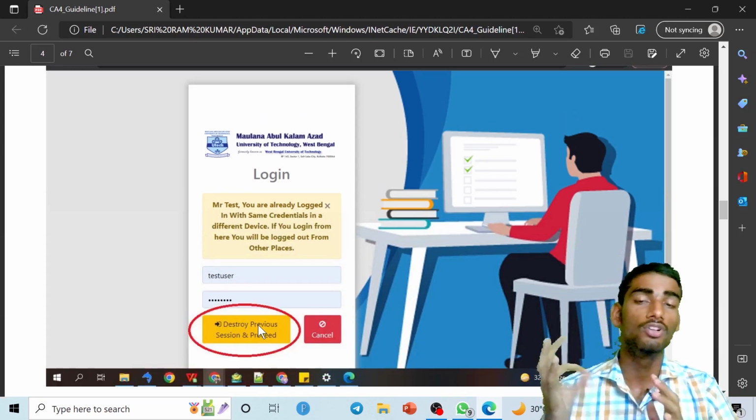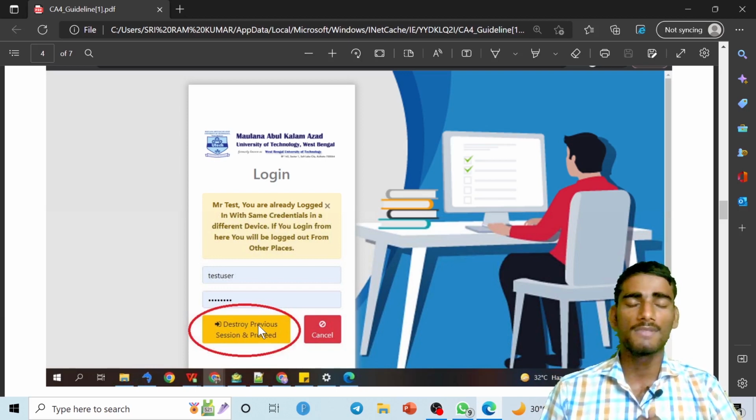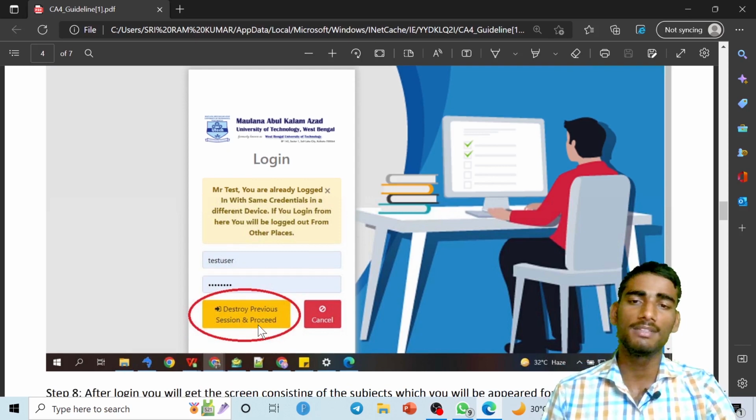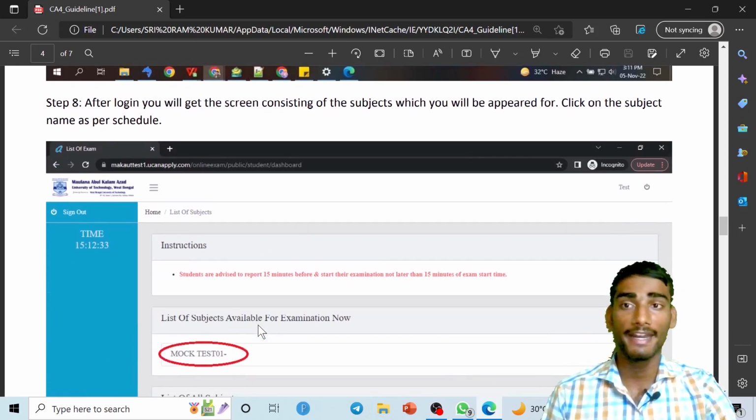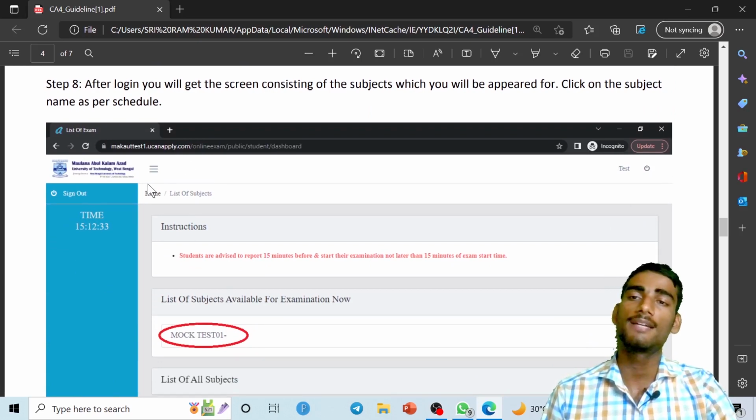First of all, you have to delete the previous session, and you have to go to the window completely in a fresh mode. Okay, so you have to click destroy previous session and click on proceed. After that, these are the steps, say 8. Okay, so in step 8, what you have to do?